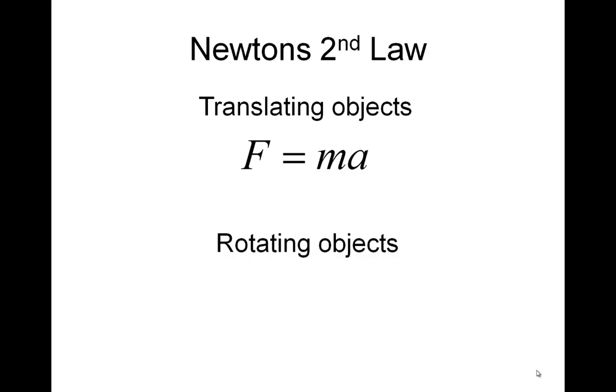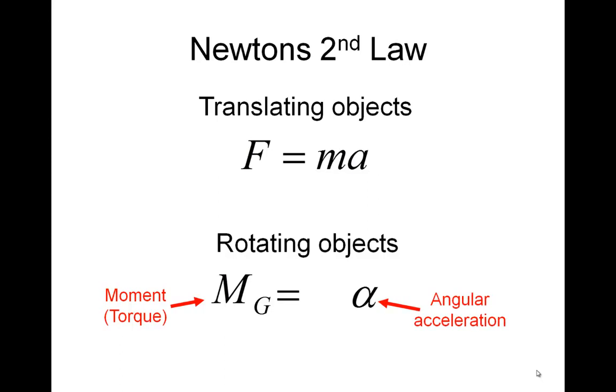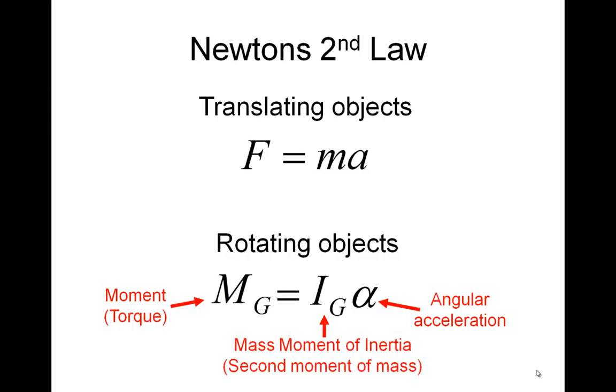For a rotating object, what causes a rotating object to speed up or slow down? Well, it's a torque. A torque will cause the rotating object to accelerate, to speed up or slow down. So what is this inertia property? Well, that's what we've been learning about, this mass moment of inertia, or what we call the second moment of mass. So this M equals I alpha, that is the Newton's second law for rotating objects.